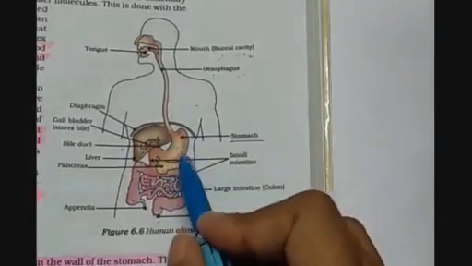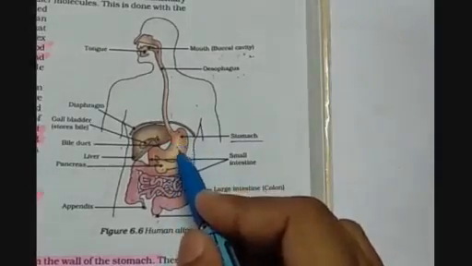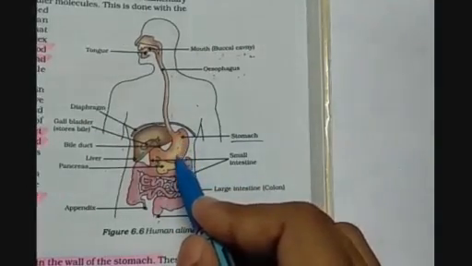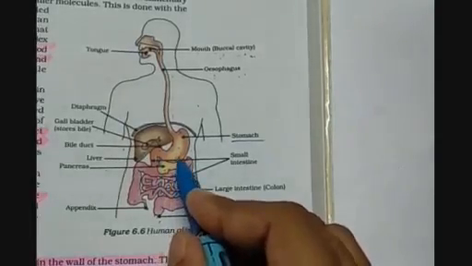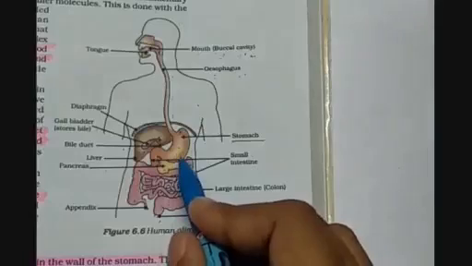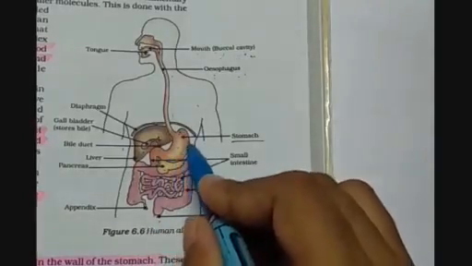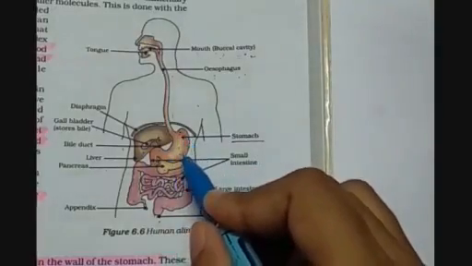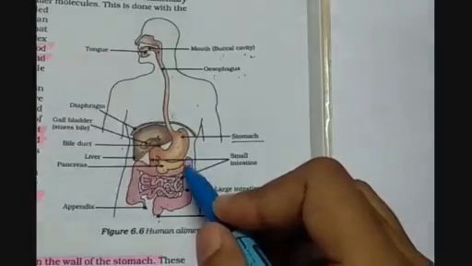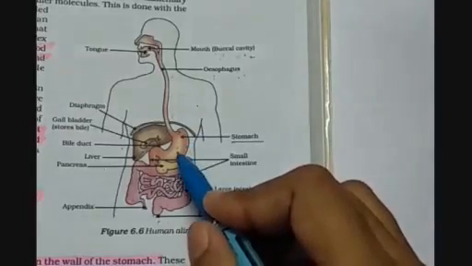So HCl kills the bacteria coming in the food, and it also provides the acidic medium for the protein digestion. Then pepsin is an enzyme which works on the digestion of proteins in the stomach. So here the protein digestion is taking place. Then we have mucus. Mucus is the inner lining on the wall of the stomach, which prevents the wall of the stomach from the acidic atmosphere of the stomach.